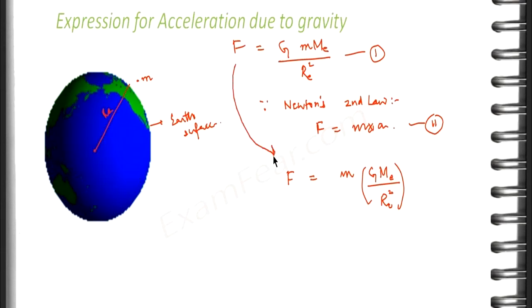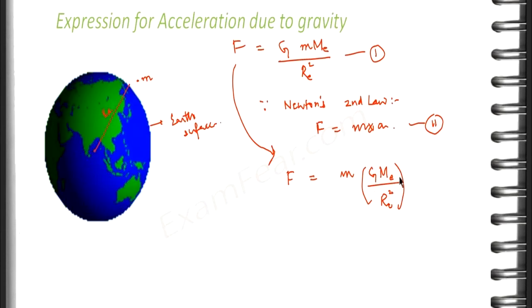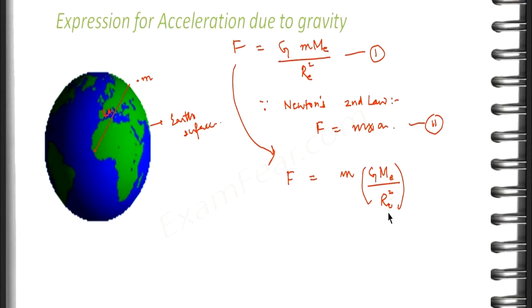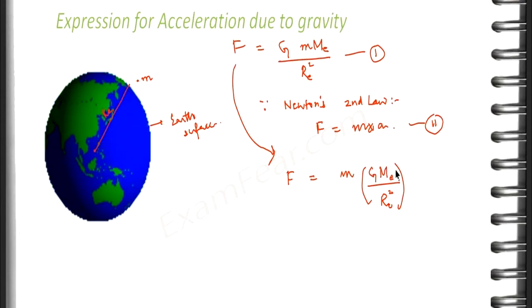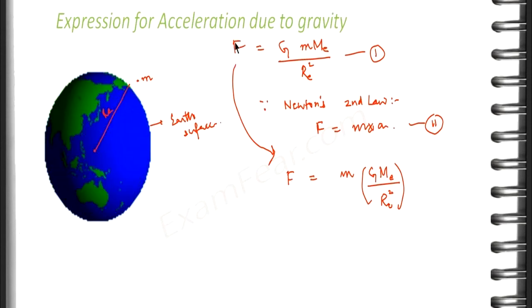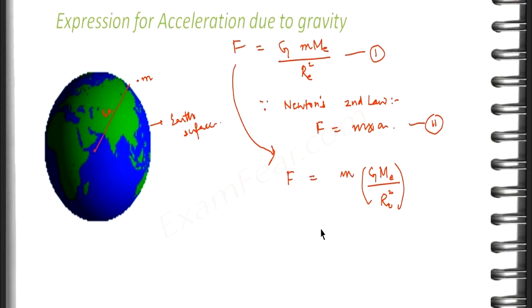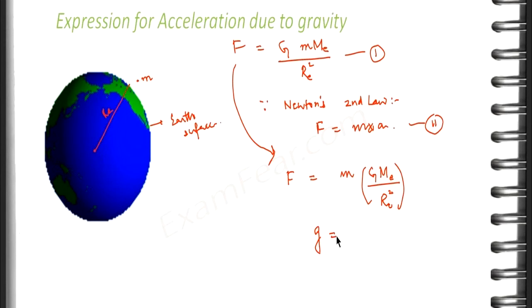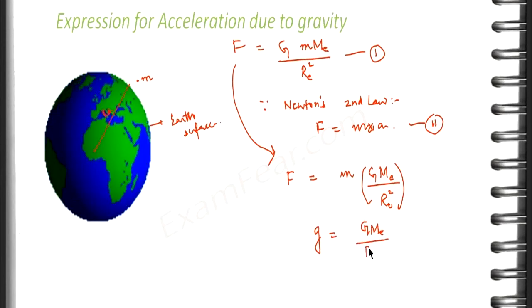So what is this? Force is equal to mass into acceleration. That means this quantity represents acceleration. Now this quantity would be the acceleration due to the force of gravitation. Why? Because this F is nothing but the force of gravitation acting on the mass m. So therefore small g, that is acceleration due to gravity, is G Me divided by Re square.